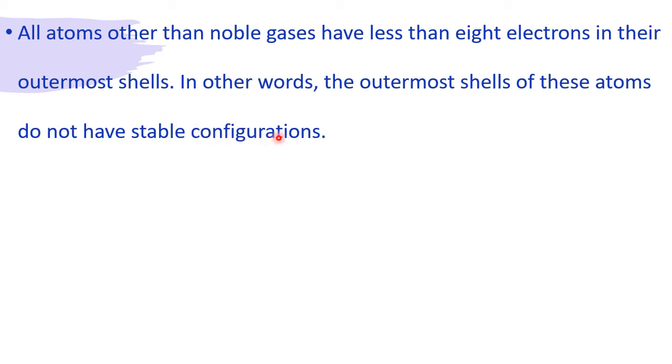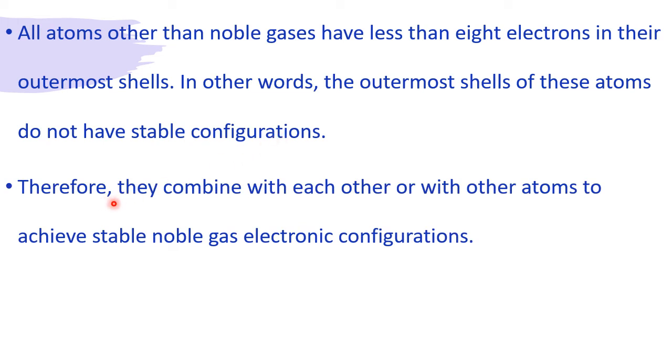Then what is the conclusion? We have already concluded that noble gases have stable electronic configuration. If this is not there with other atoms, then other atoms are not stable. Therefore, they combine with each other or with other atoms to achieve stable noble gas electronic configuration.